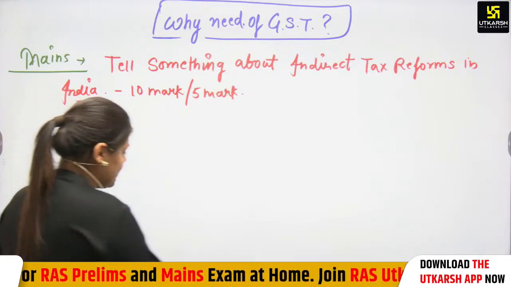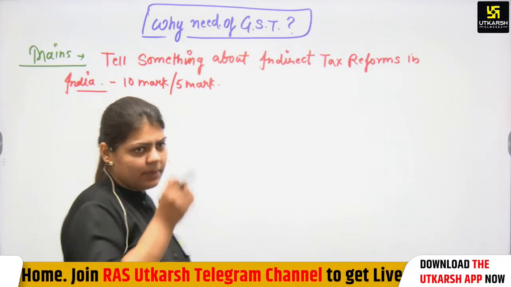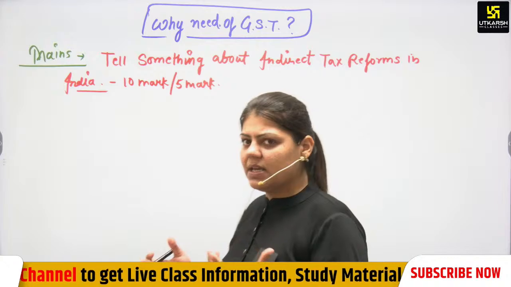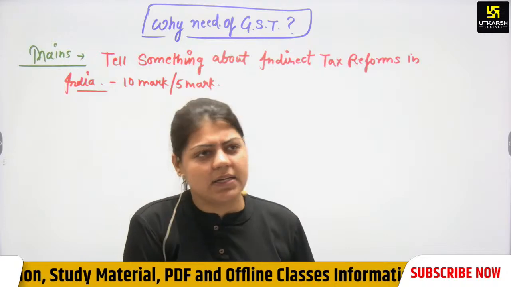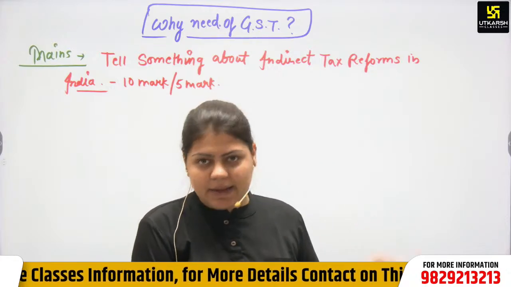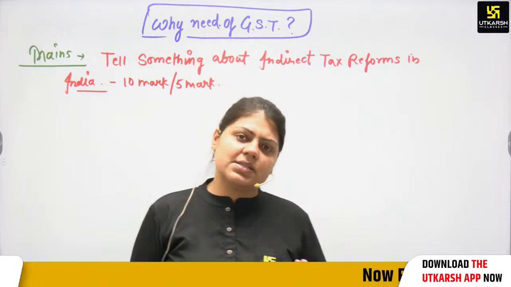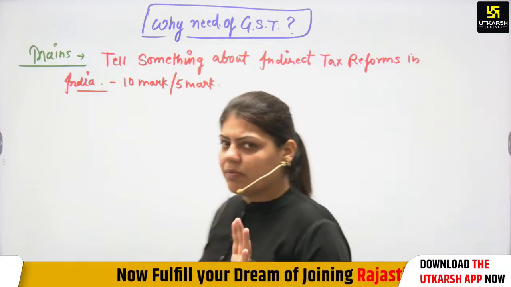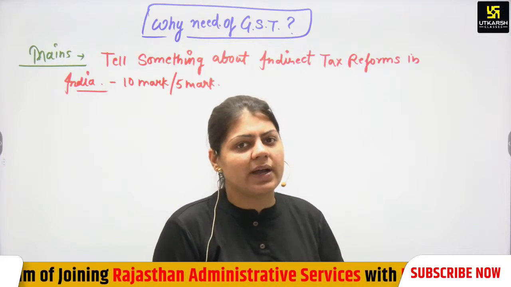So then, why the need of GST? The first reason, we can say, is that there were different tax rates, but GST makes tax rates common. There are only a few rates: 0, 5, 12, 18 and 28. These rates are the same all over India. In Maharashtra, this is the same. In Gujarat, this is the same. In Rajasthan, this is the same. But before GST, there were different tax rates in the Indian tax system. So because of the different tax rates, there were complexities in the Indian tax system. That's why GST was needed.